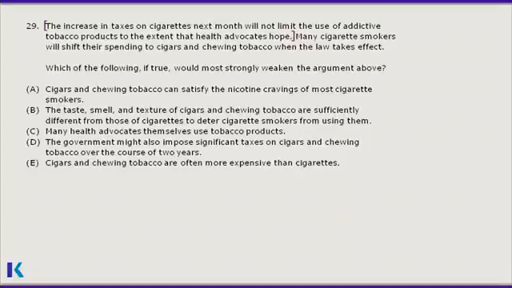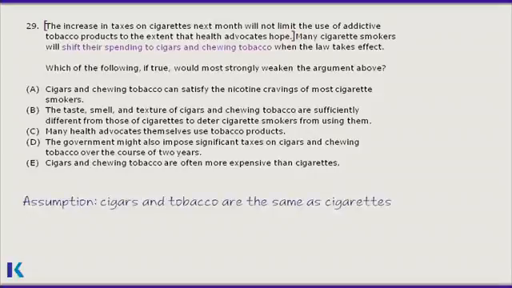The author's evidence is that many cigarette smokers will shift their spending to cigars and chewing tobacco when the law takes effect. But this assumes that cigars and chewing tobacco, for all intents and purposes, are going to be the same to cigarette smokers as cigarettes. And it's easy to think of reasons why cigars and chew would not work as a substitute for many smokers. Search the answer choices for something that discusses practical reasons why these alternative tobacco products will not appeal to the cigarette crowd.